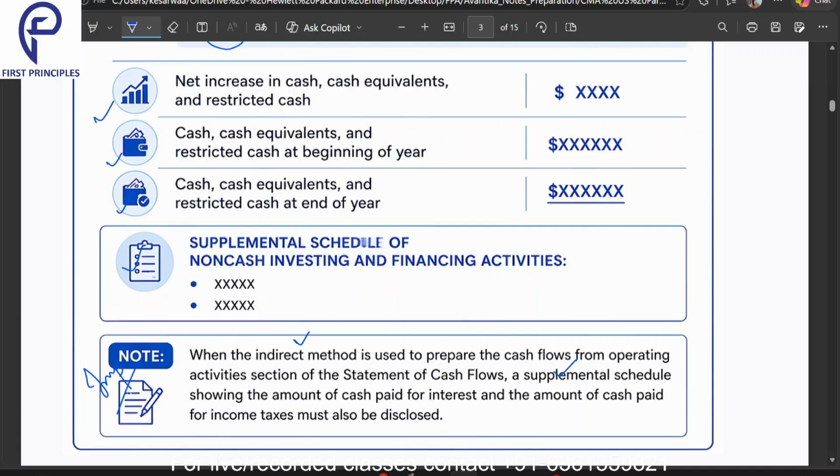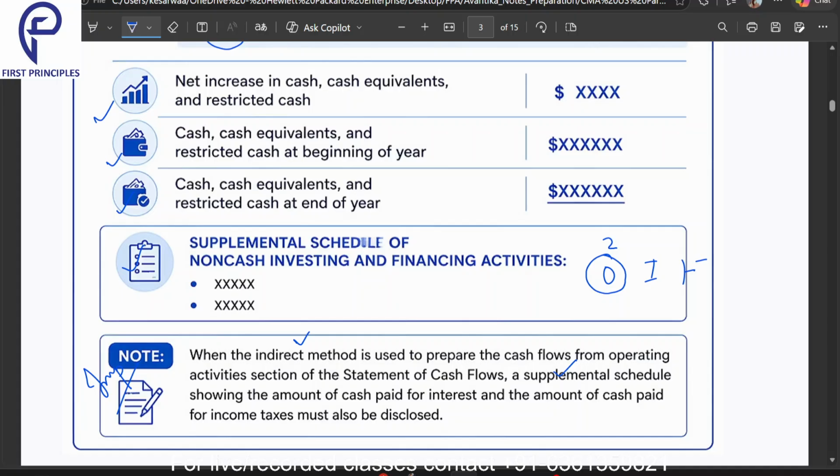So what does this mean? One thing I would like to explain in a very short manner is that we have three activities: operating, investing and financing. The operating activity has two methods: direct method and indirect method.